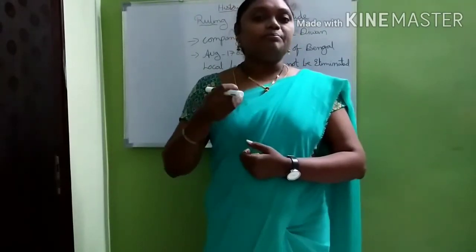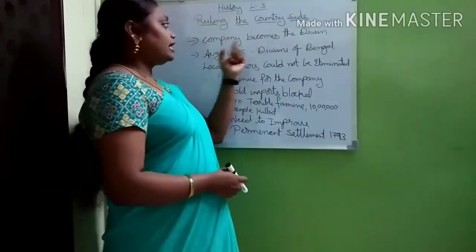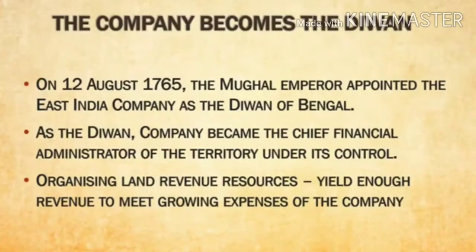The company became the Diwan. What is this? The company became the Diwan. Yes. After the victory of the Battle of Buxar in 1764, the company got the rights of the Diwan of Bengal. And on which date? On the 12th of August 1765, the Diwan of Bengal.